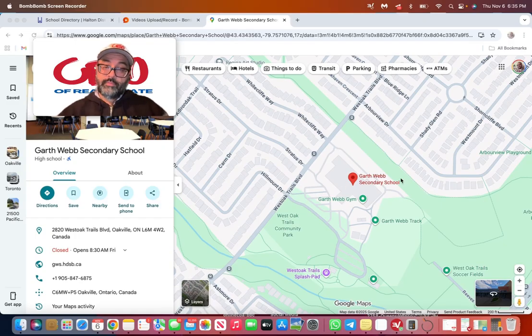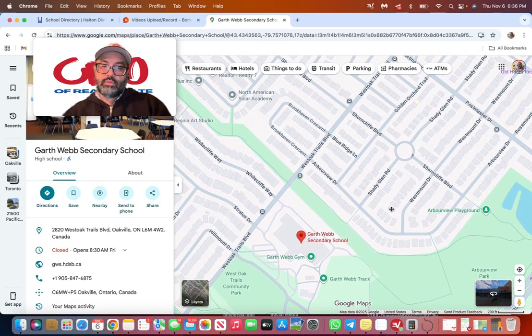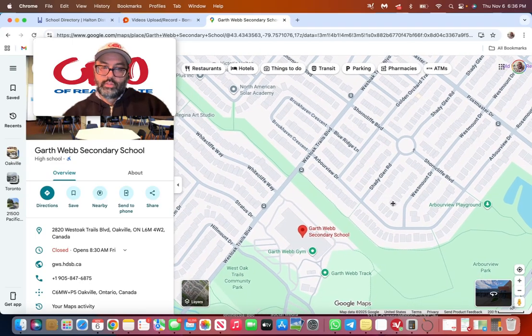So Garth Webb High School, I want to say newer, quote unquote. I've lost track of the years and how old Garth Webb is, but Garth Webb never used to be here. So if you look at the development of West Oak Trails and Westmount, a lot of the development was in the early 2000s. So Garth Webb is probably around 20 years, maybe less, in terms of age. So with regards to high school life, it's a relatively younger high school compared to other high schools such as Oakville Trafalgar, which we'll touch on a little bit later on.